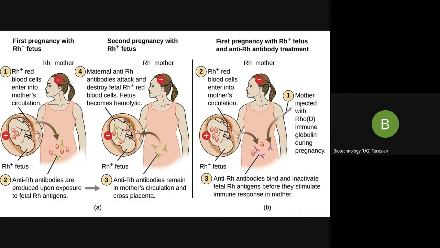So within 48 to 72 hours after the delivery, the Rogam we have given will destroy all the fetal RBCs. The fetal RBCs, which are Rh positive, will never have the chance to interact with the mother's antibodies at all. They will be destroyed by this Rogam or the RhoD. So therefore, the child will not have any disease. Both the mother and the child can be born healthy.